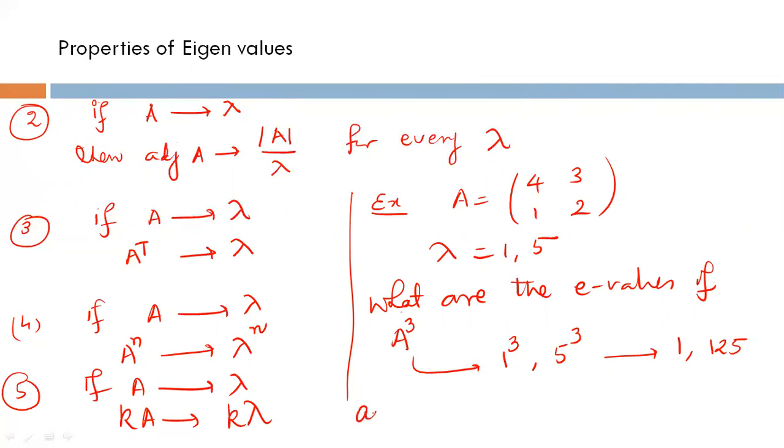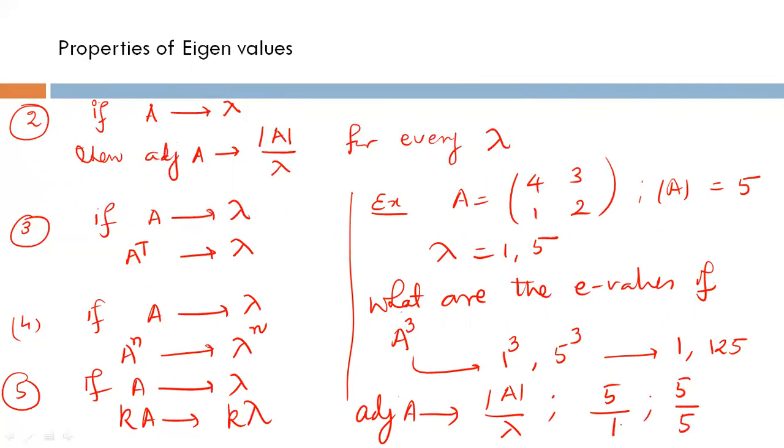What will be the eigenvalues of adjoint of A? You just find the determinant of A. Determinant A is 5. So it will be determinant A upon lambda. So for every lambda, 5 upon 1, 5 upon 5, because we have 2 lambdas here, 1 and 5. So the eigenvalues will be 5, 1. Just the order is changing here, 1, 5 is 5, 1. But changing of order is not always true. The formula is determinant upon lambda.